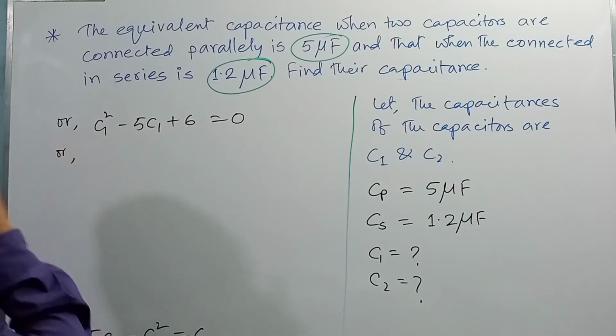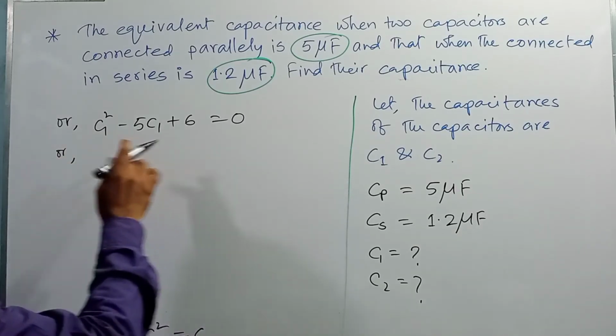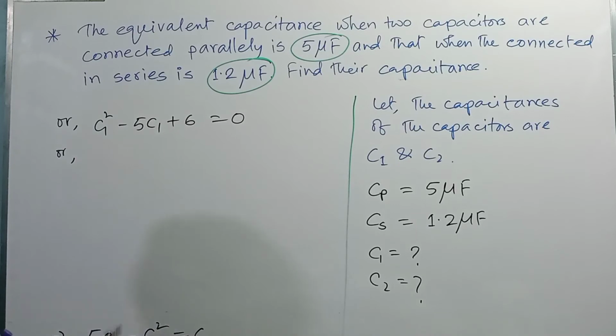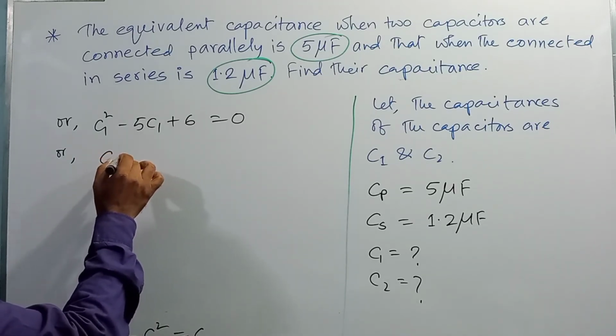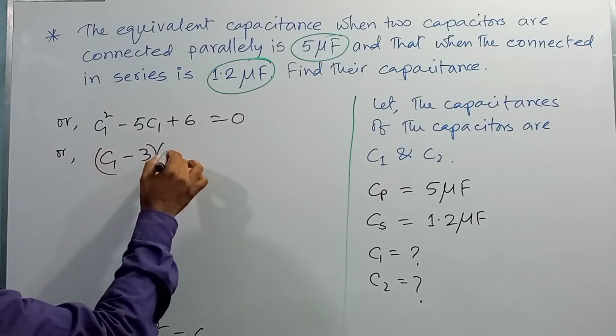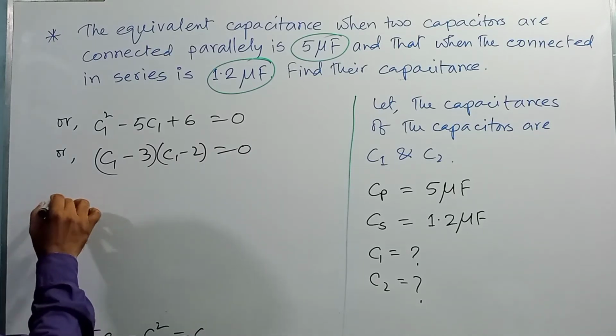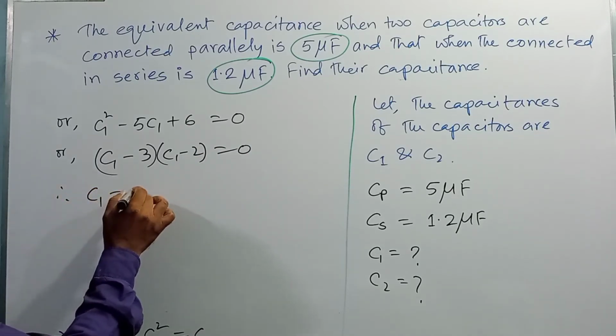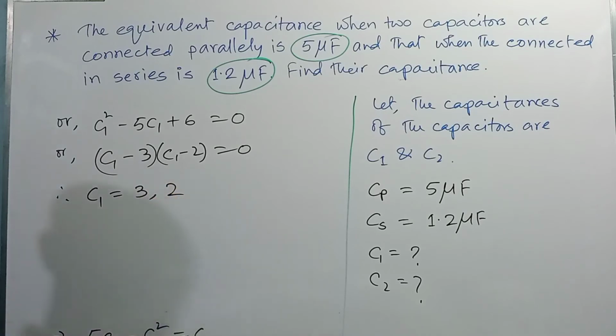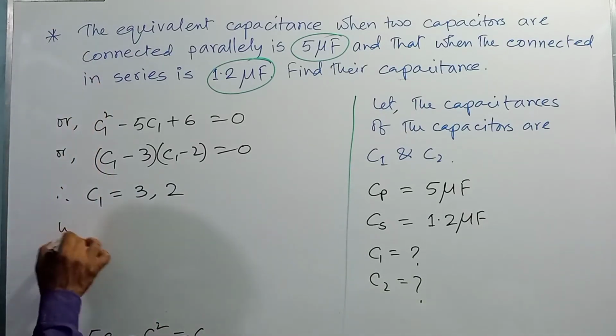From the concept of solving quadratics we can write C1 minus 3 into C1 minus 2 is equal to 0. That is, C1 is equal to 3 or 2, right, dear student? So the capacitance of the first capacitor will be 3 microfarad or 2 microfarad.